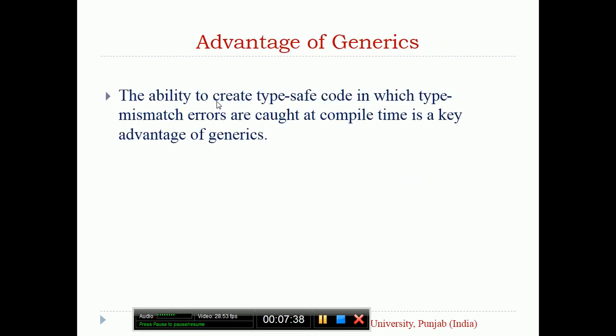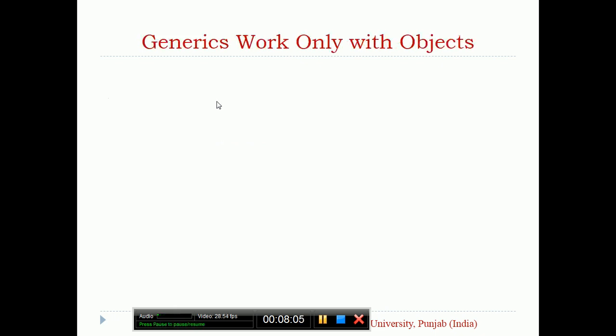What is the advantage of generics? The ability to create type safe code in which type mismatch errors are caught at compile time. In the previous case, the ArrayList is generic to String. If you pass an integer, a double, or any data type in the form of objects, you will get a compile time error. It is a key advantage of generics.